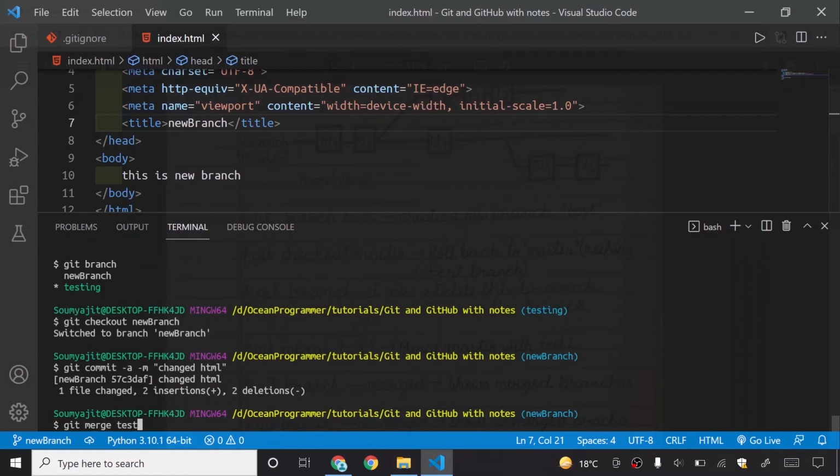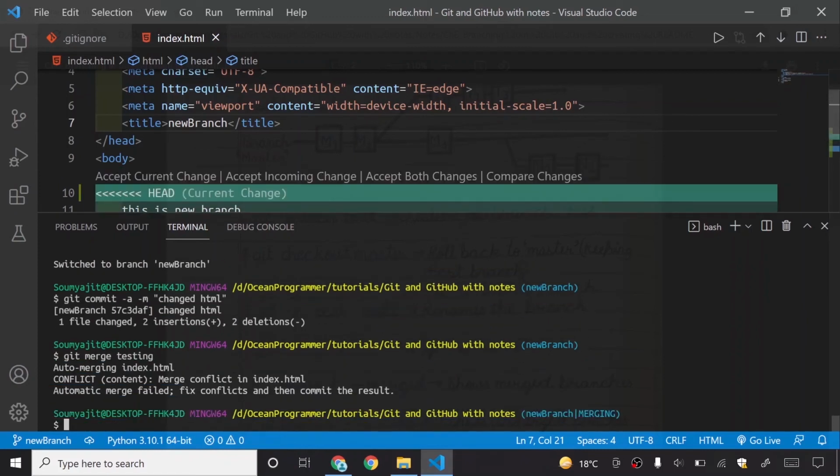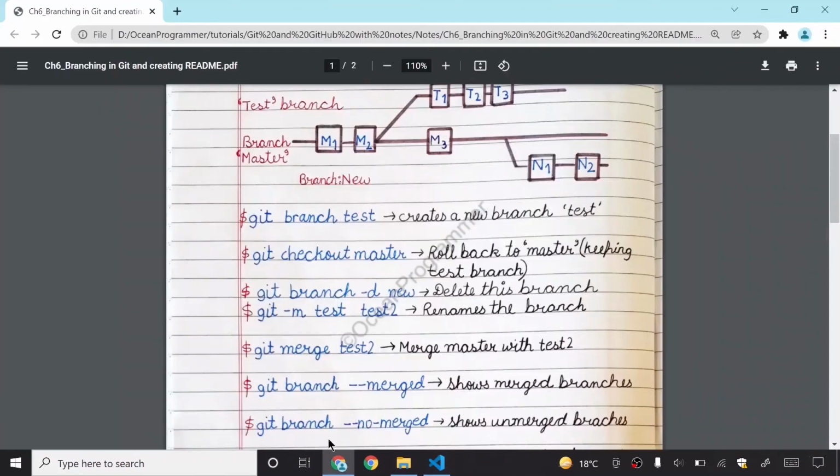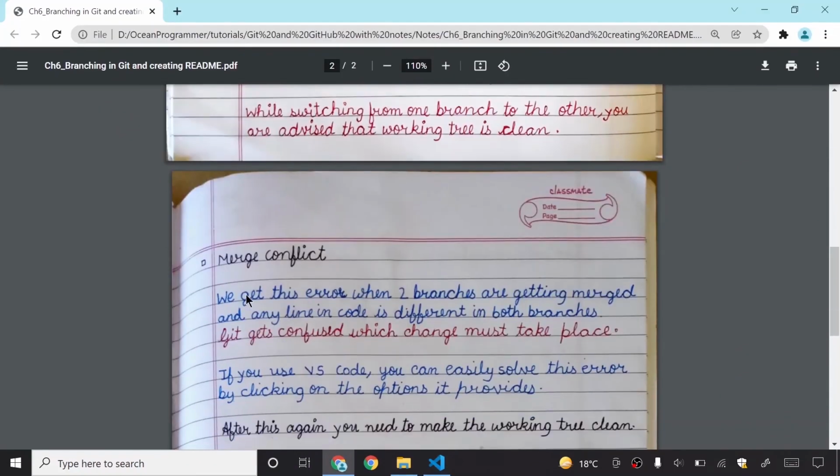If I say git merge testing, you can see a merge conflict came here. It is saying auto-merging conflict. So what is this? I have written in notes, merge conflict. We get this error when two branches are getting merged, and any line in the code is different in both branches. Any one line in the code is different in both the branches. It means that the line is present, but the content inside the line is different. So git gets confused about which change it should make.